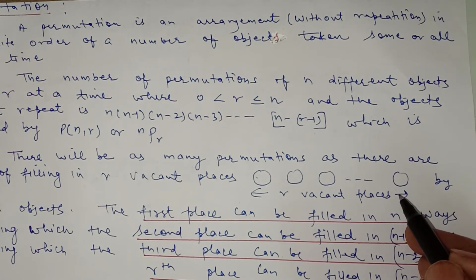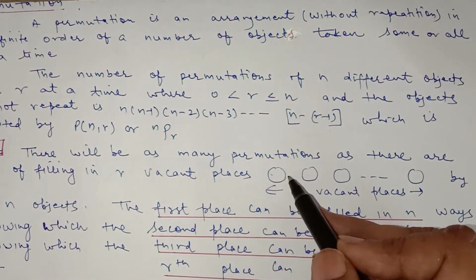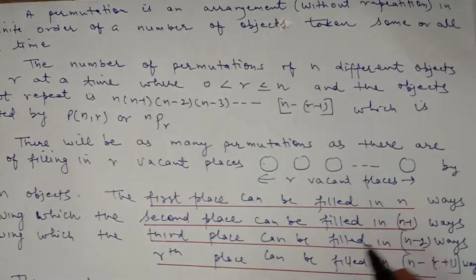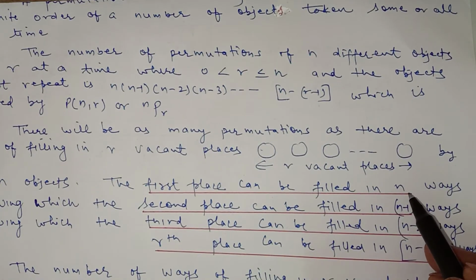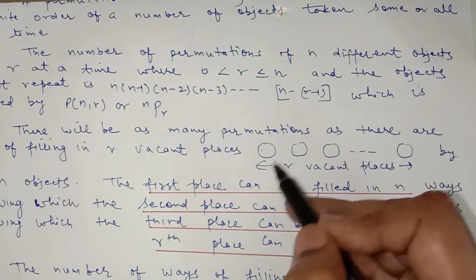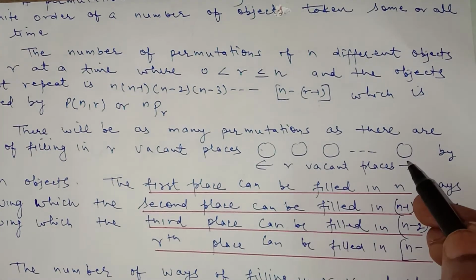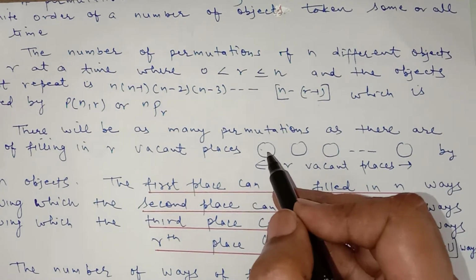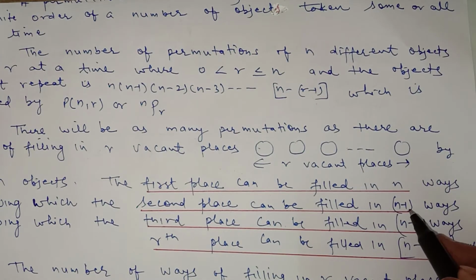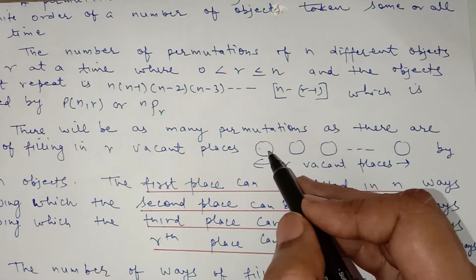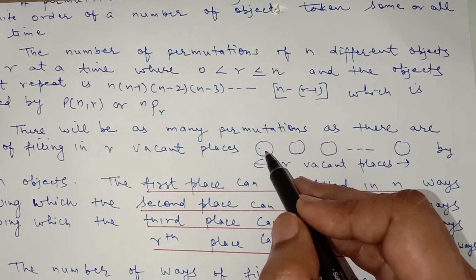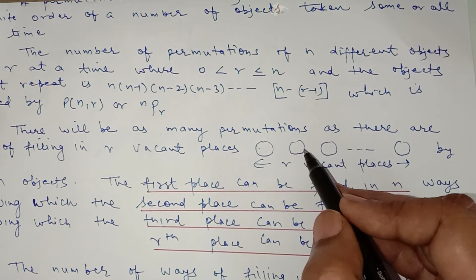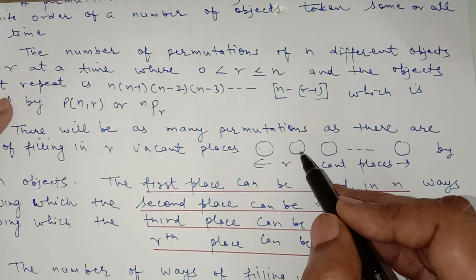So by the fundamental principle of counting, for the first place out of n things, we can fill this first position in n different ways. There are n ways to fill up this first position out of these r vacant places. For the second place we have n minus 1 ways, because the object used in the first place cannot be used at the second vacant place. So the number of ways we can fill the second vacant place is n minus 1.